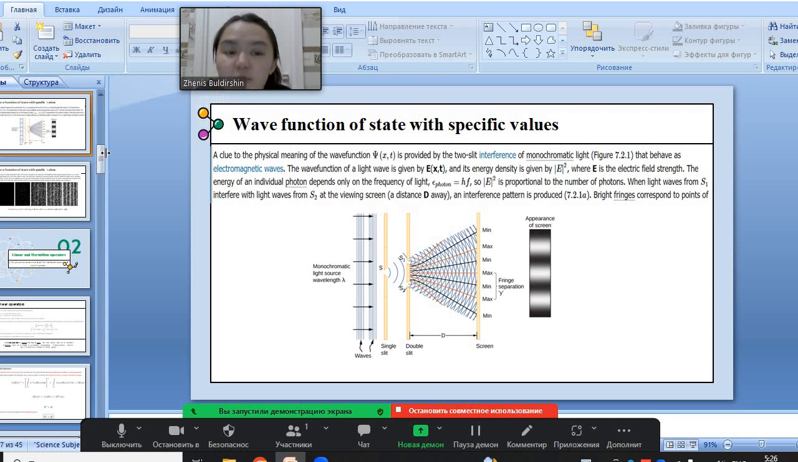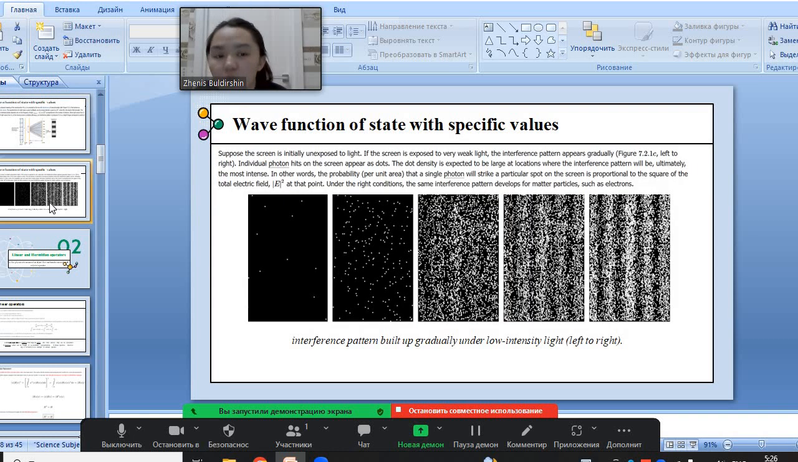So E squared is proportional to the number of photons, and when light waves from slit S1 interfere with light waves from S2 on the viewing screen at distance d, an interference pattern is produced, and the bright fringes correspond to points of maximum intensity on the screen. So the next is a wave function of state with specific values.